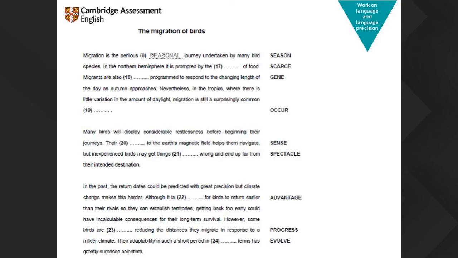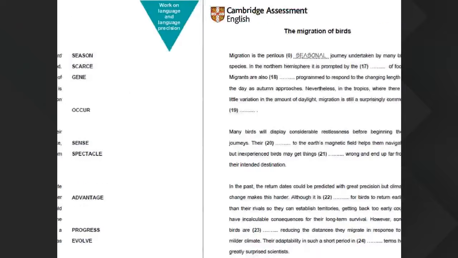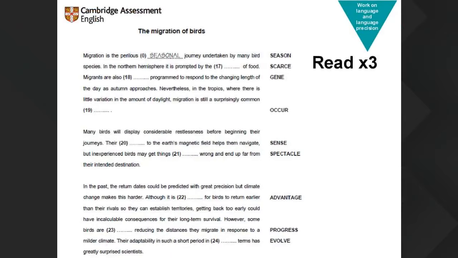Yeah, it is a text with gaps, and students need to come up with the correct form of the word. As you said, it can be prefixes, suffixes, negatives, nouns, verbs. So they need to decide. And I think you said this morning that the changes are not very obvious, so they need to think about it. Yeah. And the approach to this is to read the text at least 3 times. This doesn't mean that they need to take ages, okay?